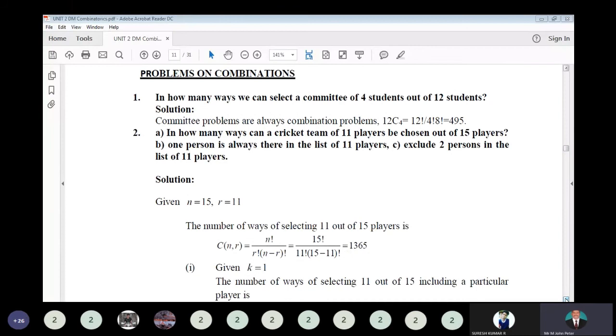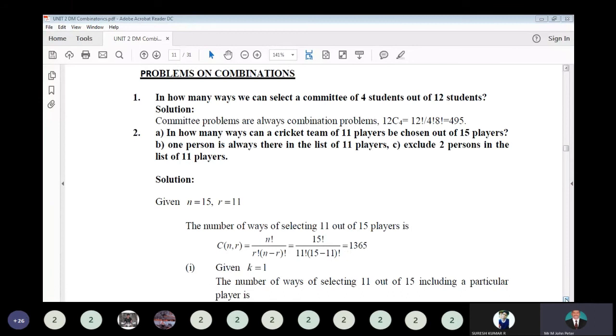Now combination problems. In how many ways can we select a committee of 4 students out of 12 students? Selecting a committee, those kinds of problems come under combination. Here it is only selection, so arrangements do not matter in combination. So we have to form it from 12 students. There is no trick in this problem, it is direct. So there is 12C4, which is n factorial divided by r factorial into (n minus r) factorial. Using the formula, we get 495 as the answer.